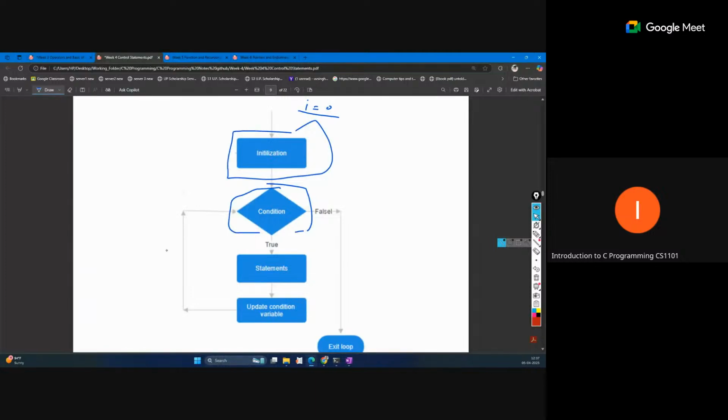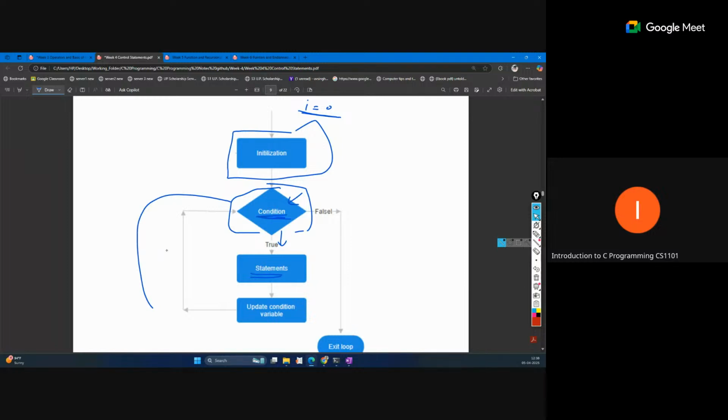Now the second thing is the conditional statement for the loop. Every time we want to enter the loop, this condition will be checked. If this is true, then we enter the for loop body and execute all the statements. Then we update our variable. The loop variable we update, and that update is to stop the iteration process. Otherwise, this loop will not stop.